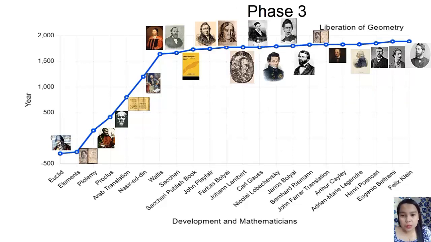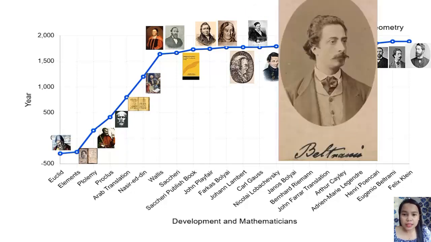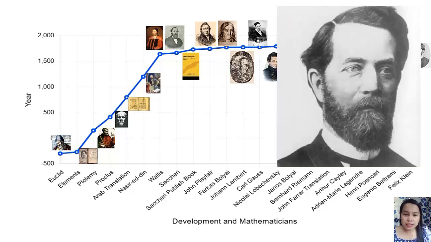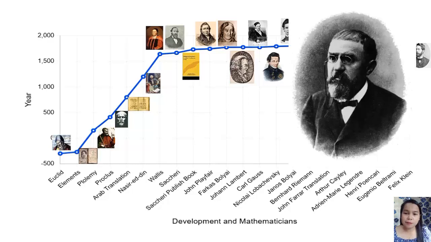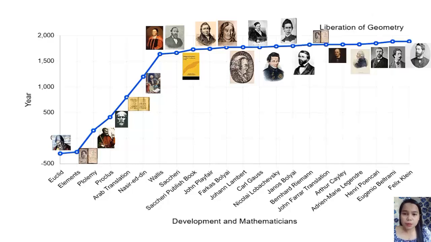The three of them concluded that the parallel postulate cannot be proven, which led them to the discovery of a new plane geometry, the Lobachevsky or the hyperbolic geometry.